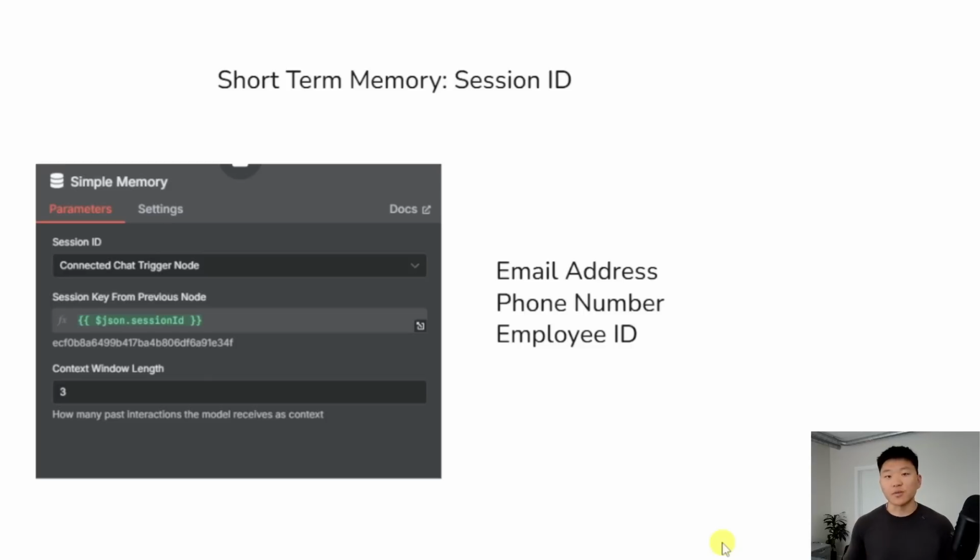So every time an agent receives an email, it's going to look at the email address and say, okay, let me go see conversations I've had with this email address, and then I'll be able to use that conversation history to answer the question. Same thing with a phone number if it is a text SMS bot or something like that, or employee ID if it's like an internal Slack agent. Whatever the case is, the session ID can basically link back to one person.